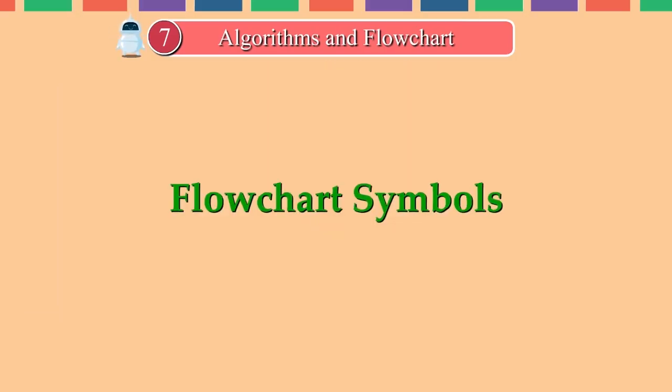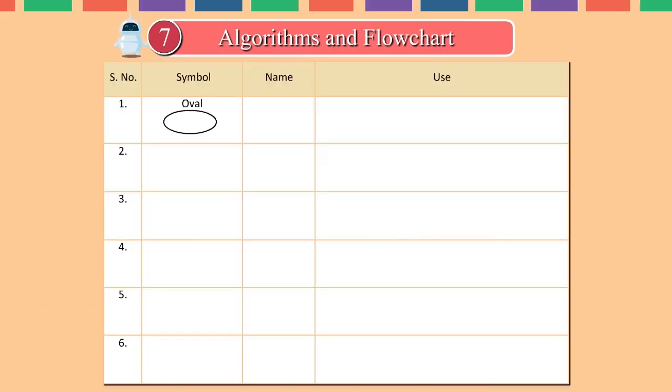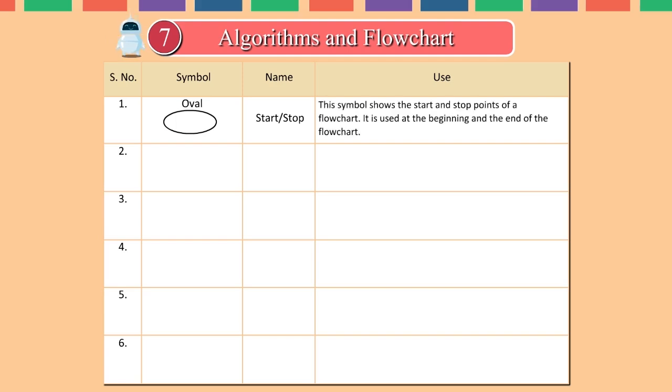Flowchart symbols. The different symbols that can be used to create a flowchart are shown in the following table. Symbol, oval. Name, start-stop. Use: this symbol shows the start and stop points of a flowchart. It is used at the beginning and the end of the flowchart. Symbol, parallelogram. Name, input-output.